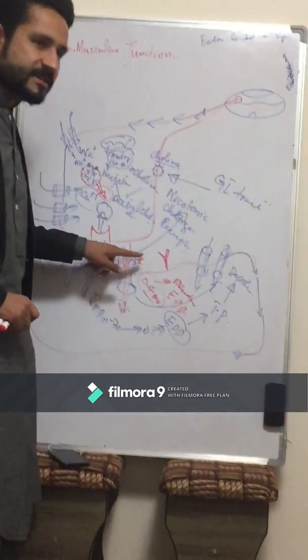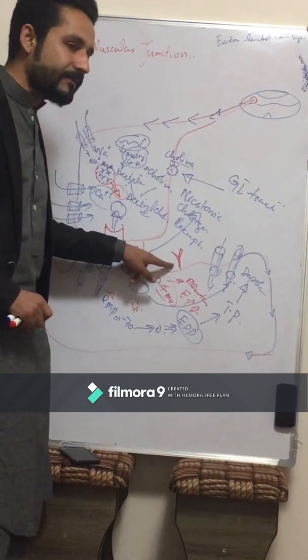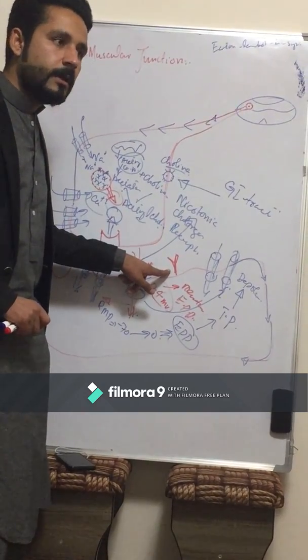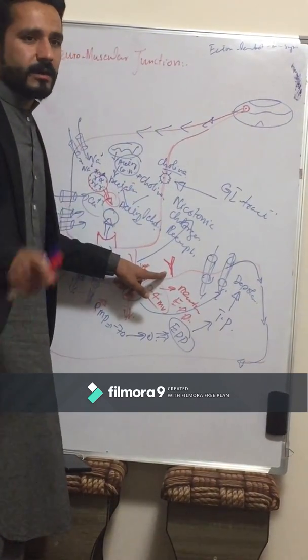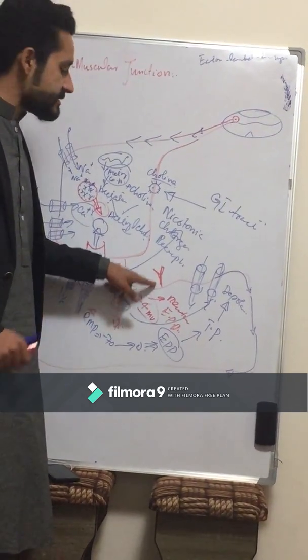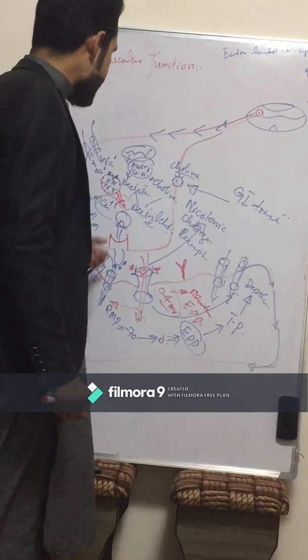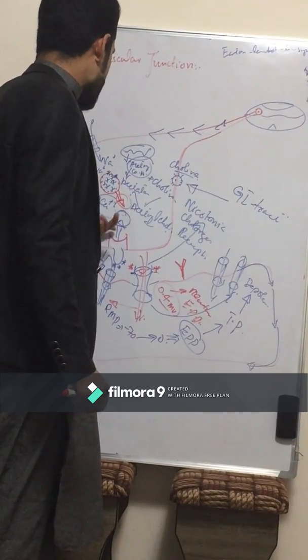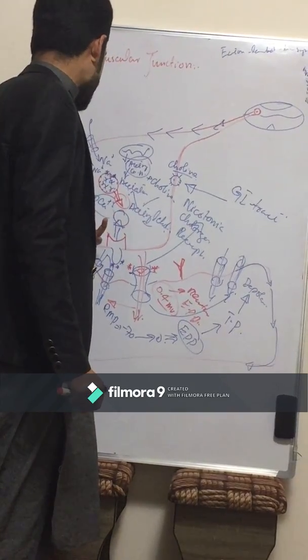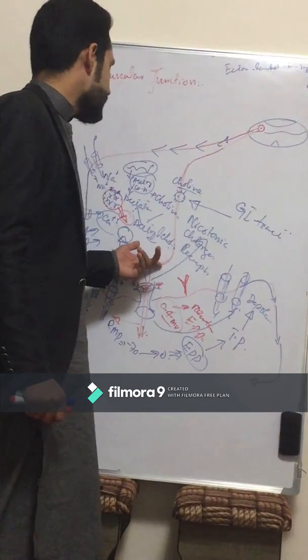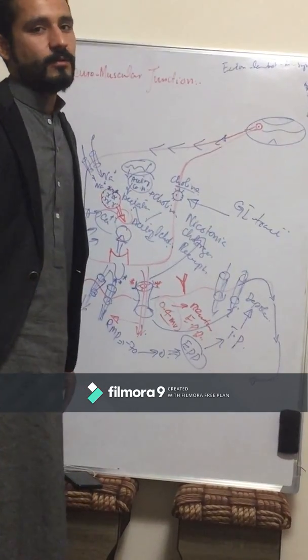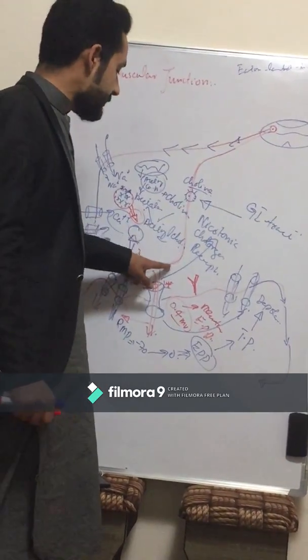The neurotransmitter released from the vesicle is broken down by what? By acetylcholine esterase. But there is a special type of protein present over the membrane of the nerve ending, and this is called clathrins. What is the function of clathrins?